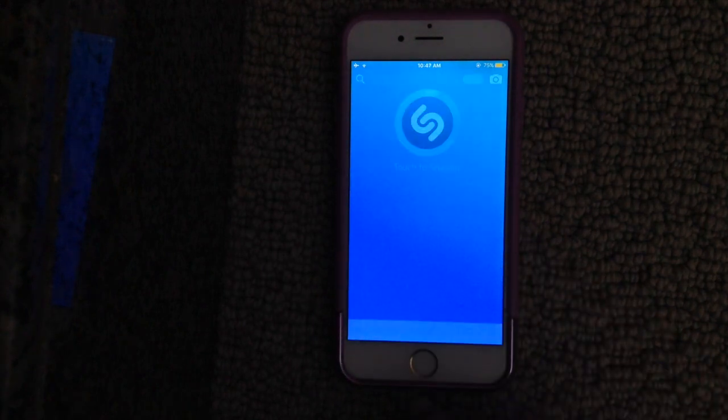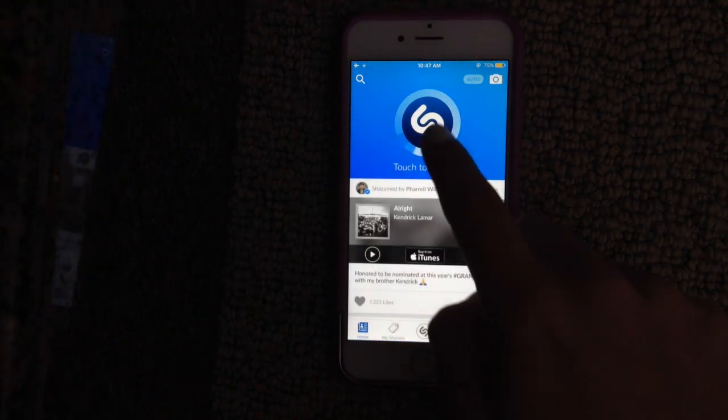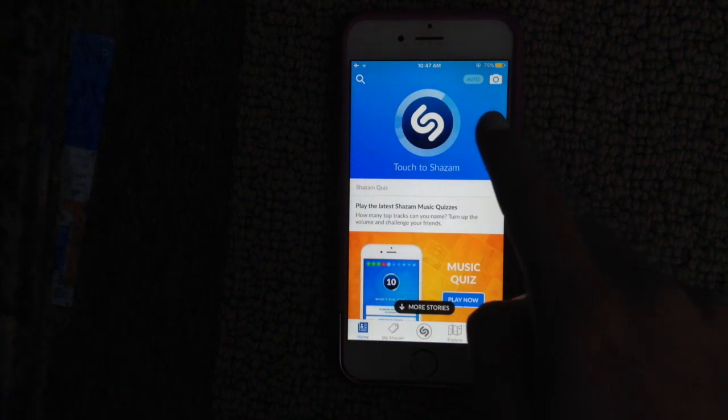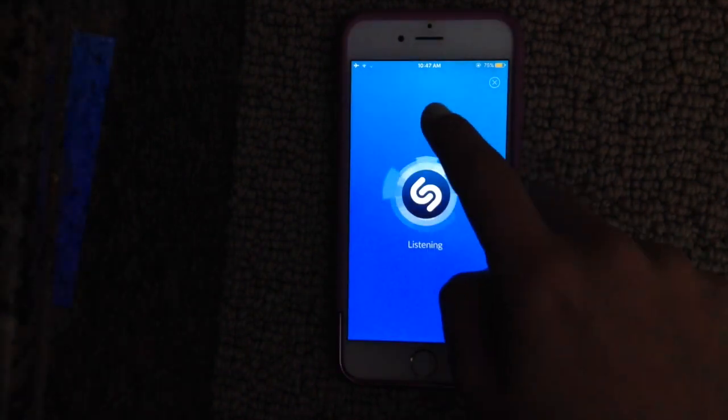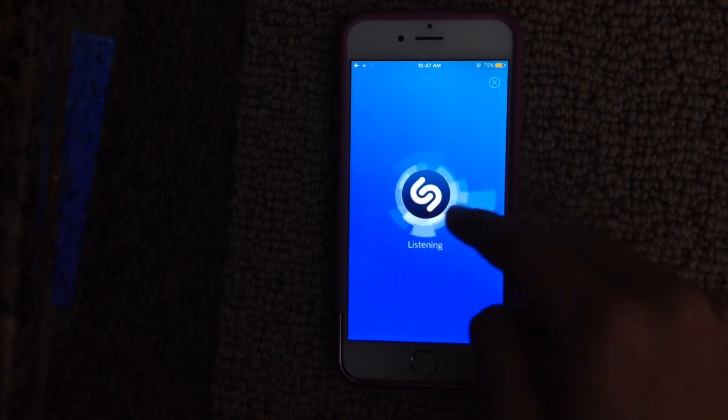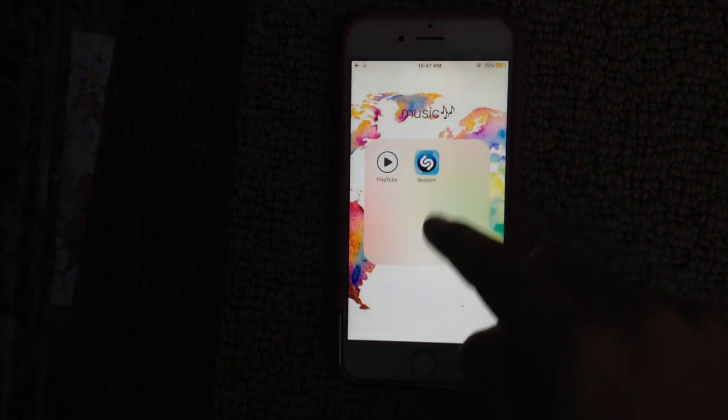So then Shazam, pretty sure everyone knows how to use it, but I'll show you anyways. So for a song, you just touch it. At a store, I use this all the time, or in the car. If I want to know the name of a song, I'll just touch it, and then it'll listen. There's no songs playing at the moment. And then it'll tell you the name of the song.